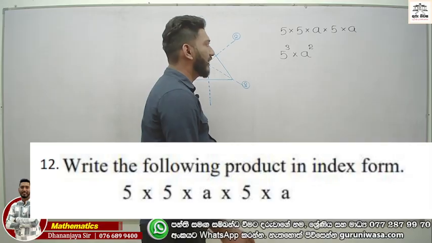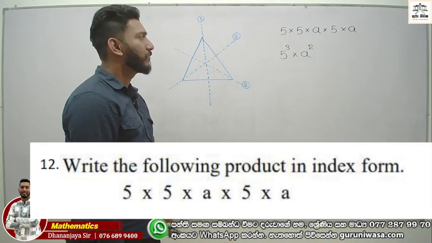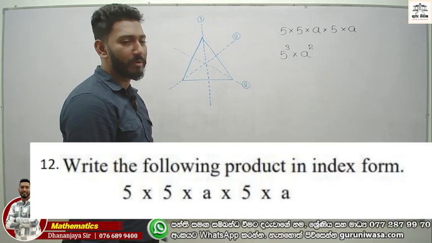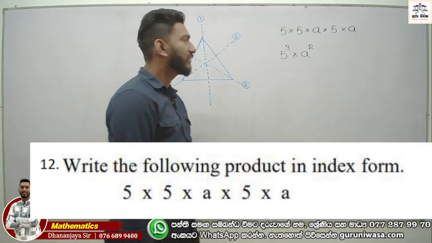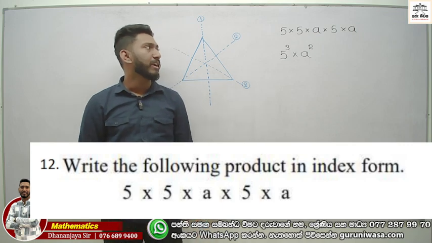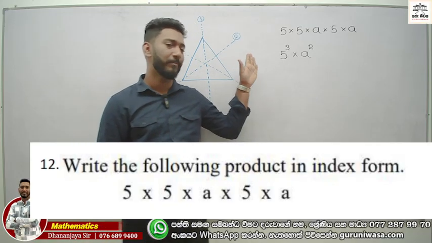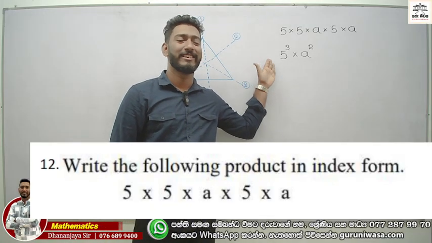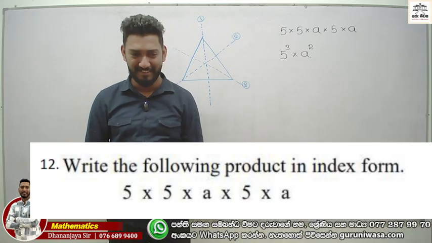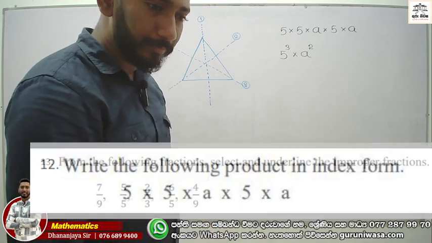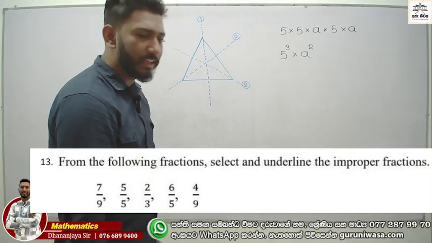Now you can write it like this. If we write it in index form, write the following product in index form, then it is 5 to the power of 3 into a to the power of 2. That's easy. Got it? Yes.